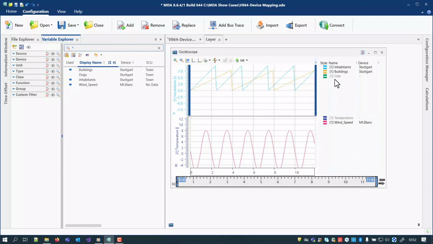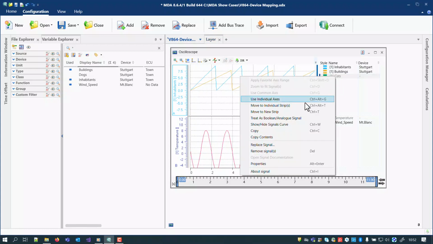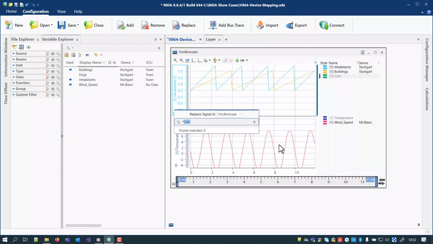But there might remain signals which cannot be identified clearly. Then these appear in the configuration in the so-called no-match state. This is the case if either no signal or multiple signals with the same name exist in the new measure file. Then you can still conduct a manual replacement.